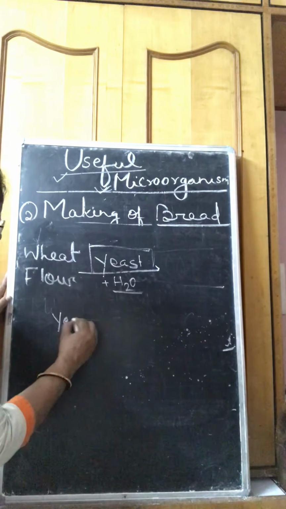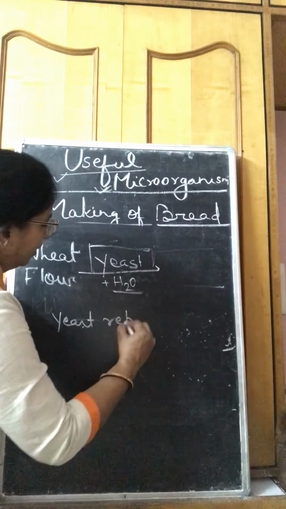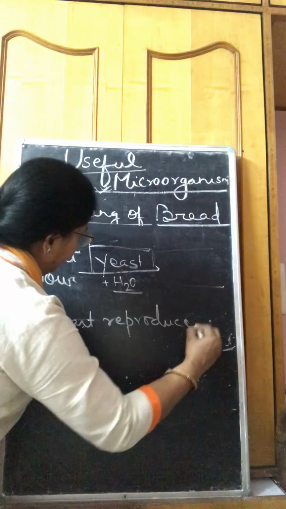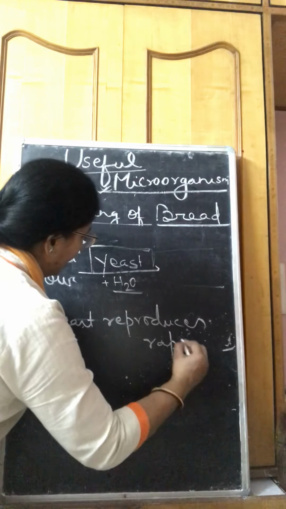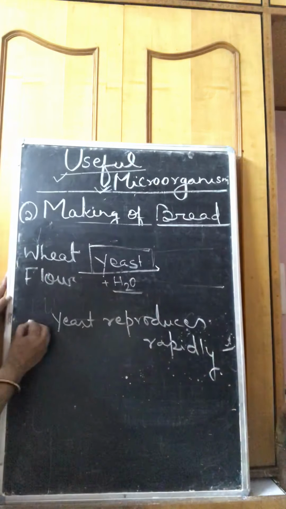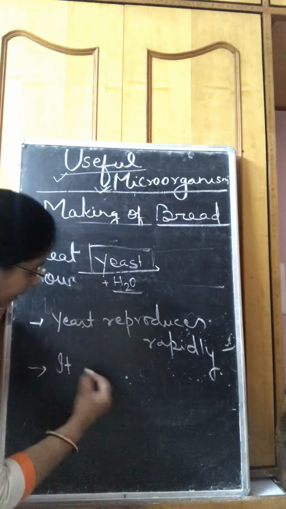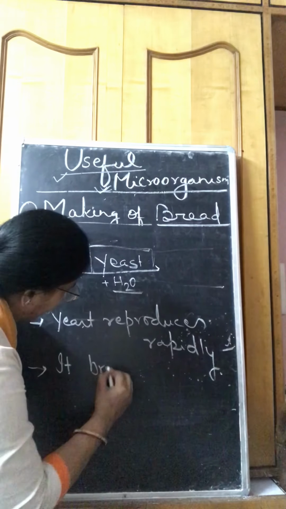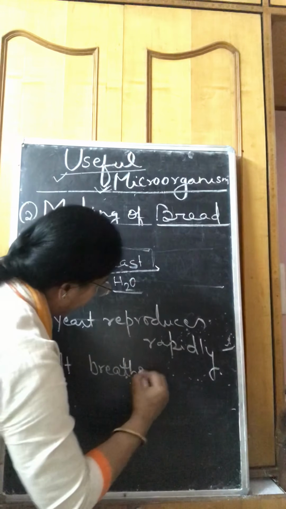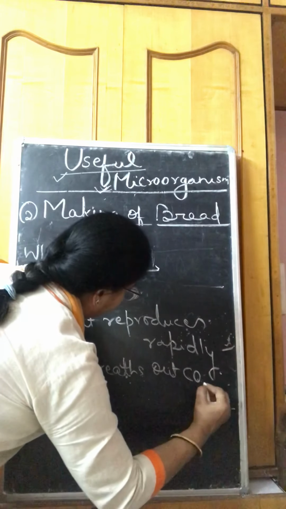Yeast reproduces rapidly. That is the first point. The second point we have to learn is that it respires, or breathes out, carbon dioxide.